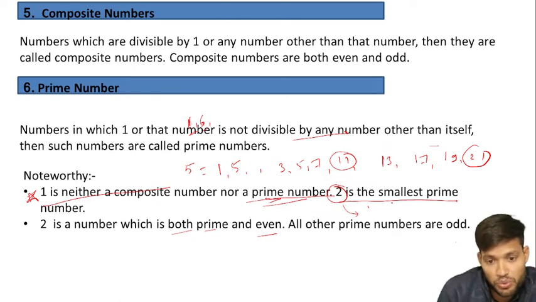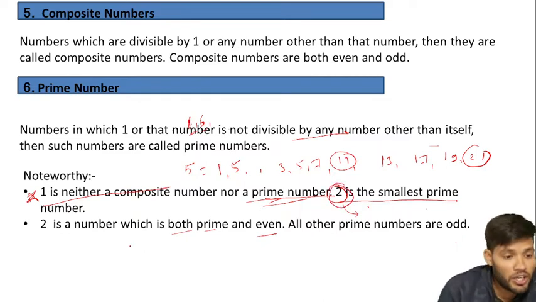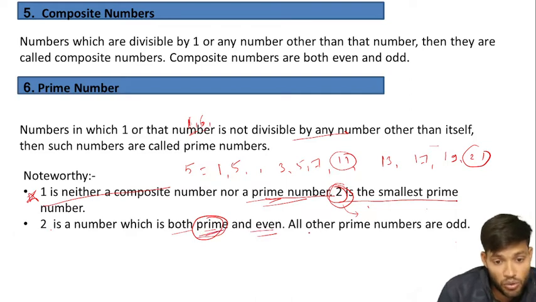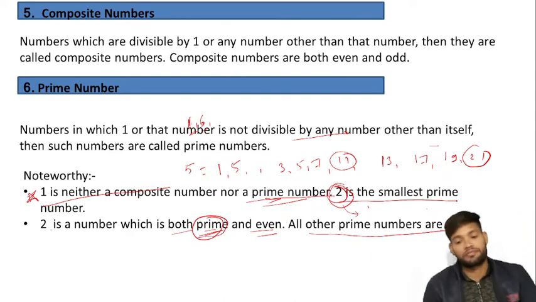For the second point, 2 is the smallest prime. Which is the smallest prime? 2. Now 2 is a number which is both prime and even. It is the only number, 2, that has both characteristics, prime and even. All other prime numbers are odd.